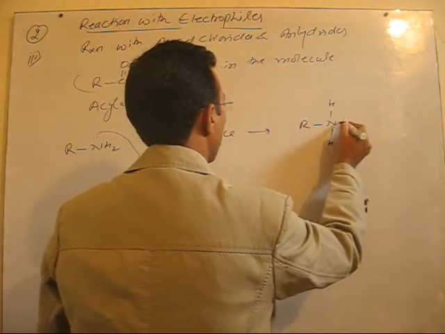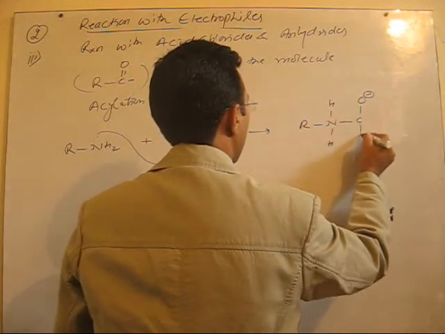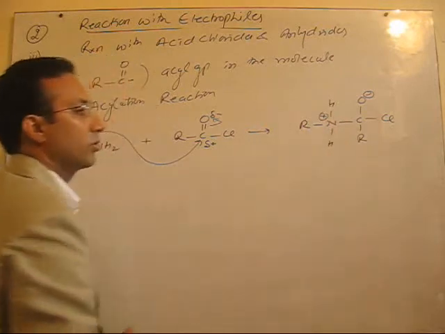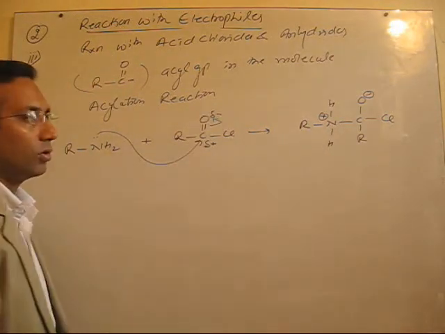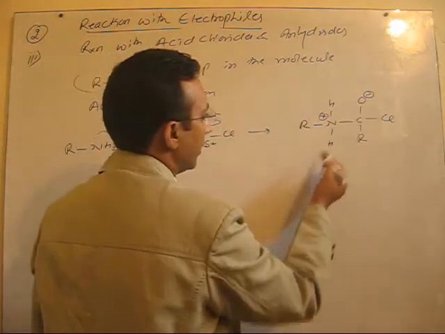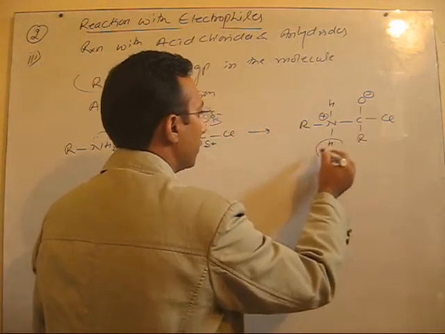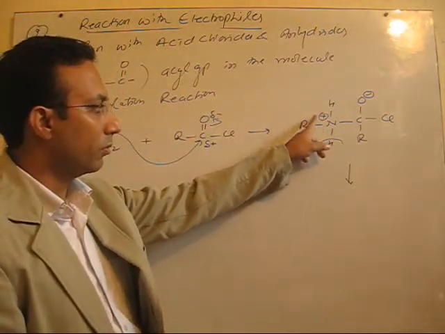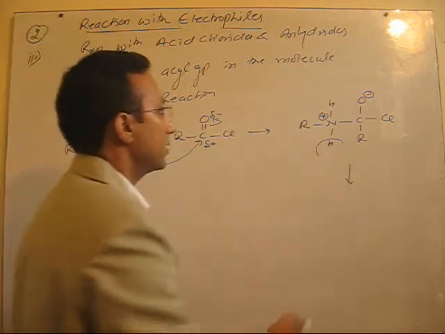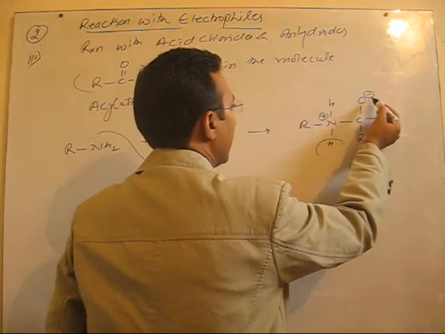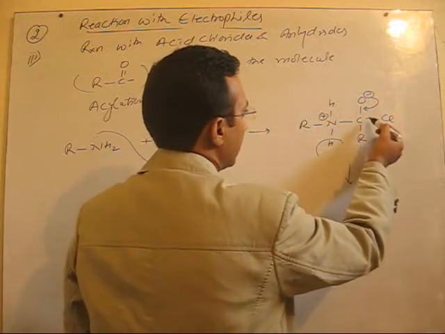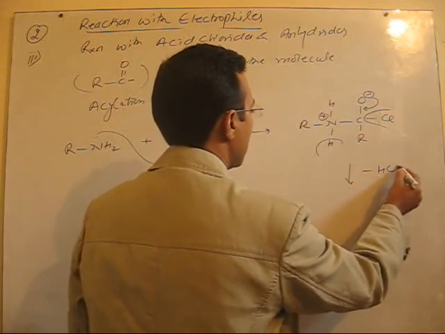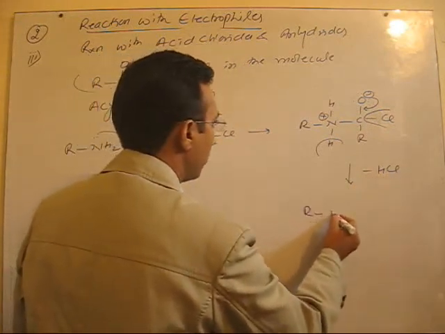this product in which nitrogen is having a positive charge because of donation of electrons, and the shifting of electrons onto oxygen gives a negative charge on oxygen, right? As a result, the electron deficiency on nitrogen will be removed by loss of H plus ion, and here the electrons will again be shared between carbon and oxygen with the removal of Cl. So there is, we can say, loss of HCl, and the product formed is this.